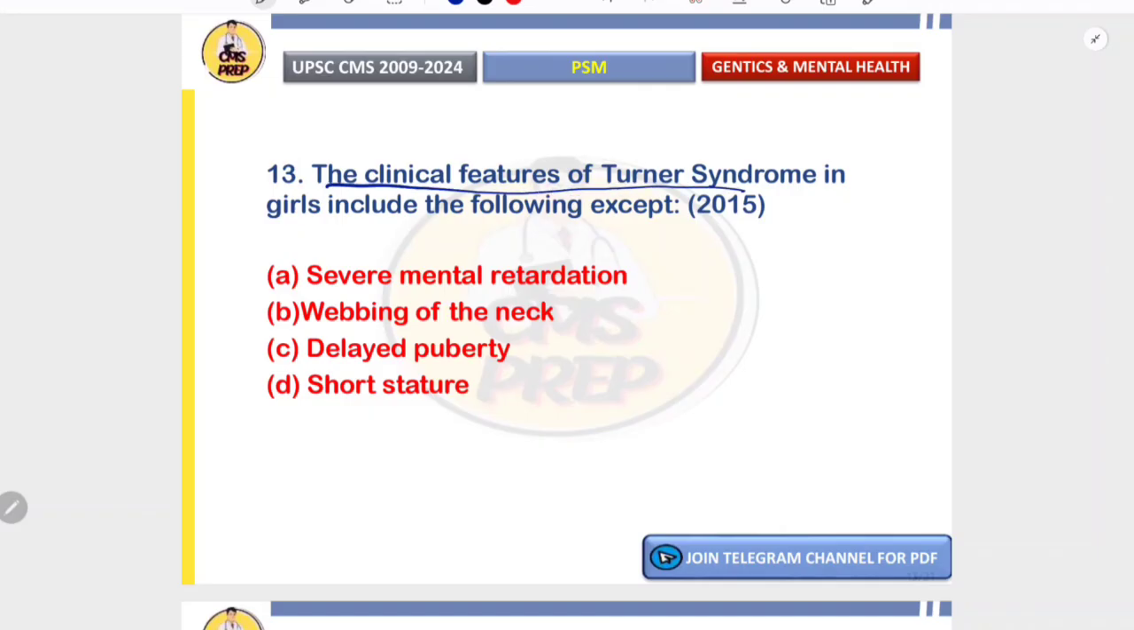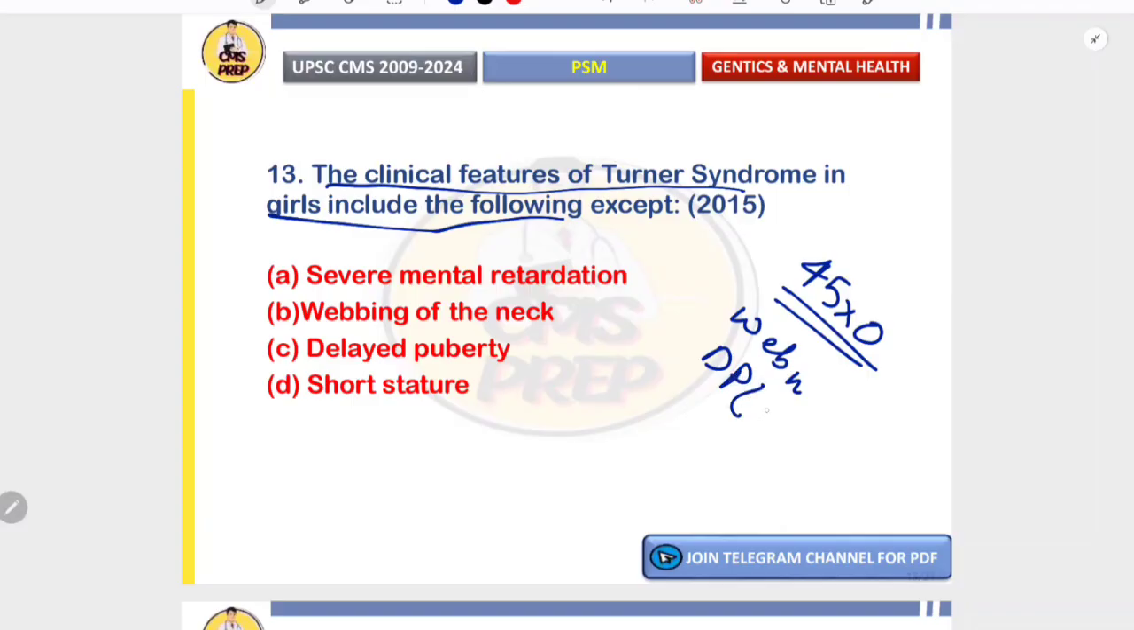The clinical features of Turner syndrome in girls include the following except. So Turner syndrome is basically 45 XO karyotype. The features include web neck, delayed puberty due to gonadal dysgenesis, short stature, but their intelligence is normal, or there is mild learning difficulty but not severe mental retardation. So the correct answer is option A, severe mental retardation.